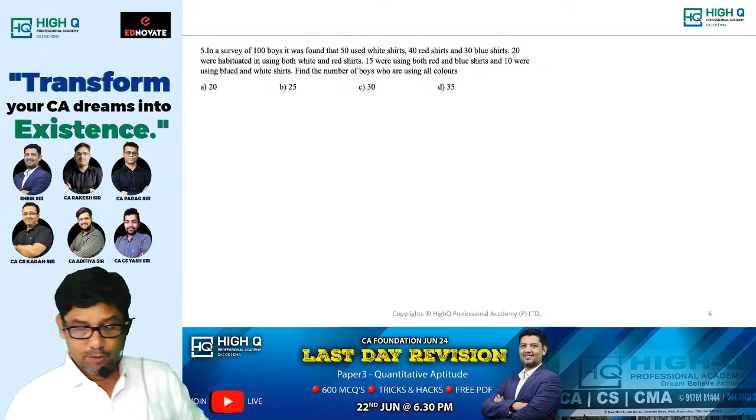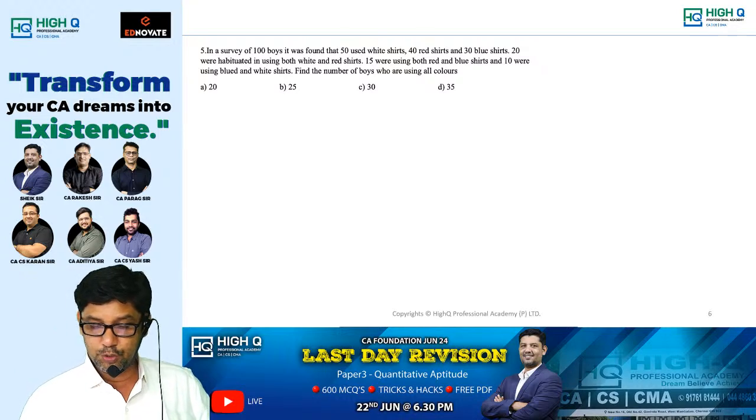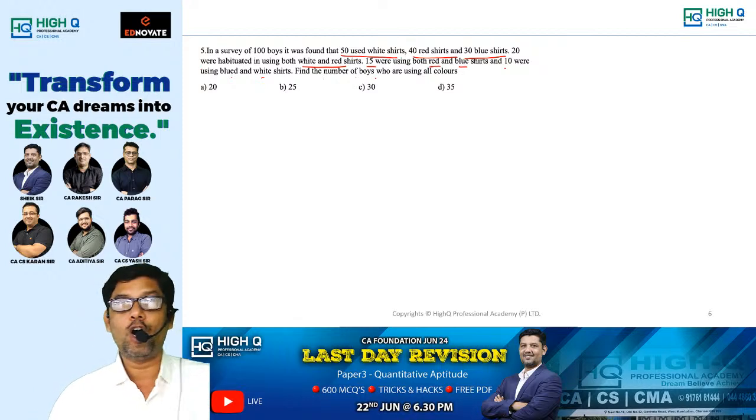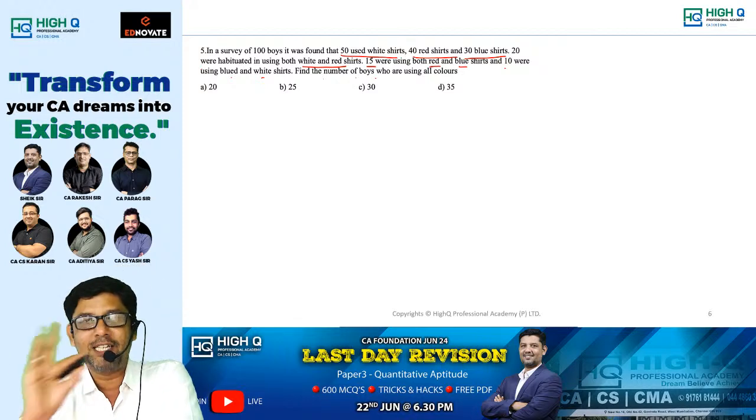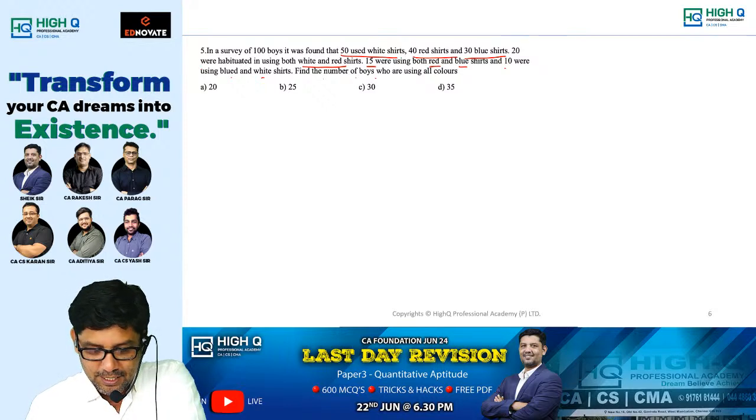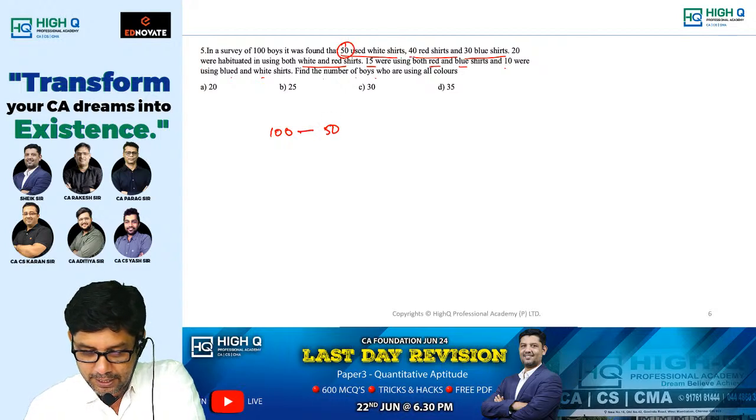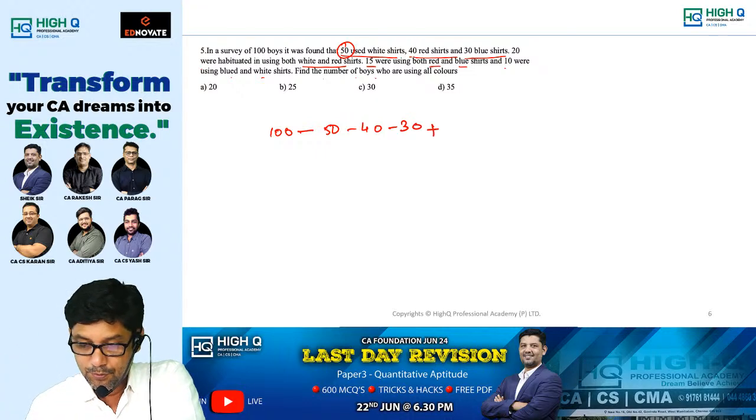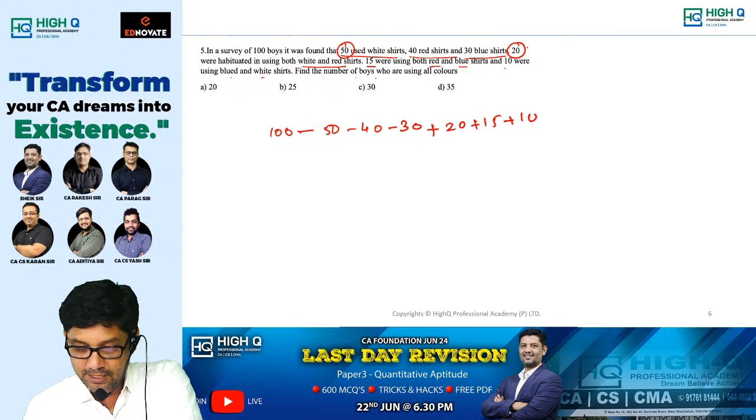Next. In a survey of 100 boys, it was found that 50 used white shirts, 40 red shirts, 30 blue shirts, 20 were using white and red, 15 red and blue, 10 blue and white. Find the number of boys who are using all colors. Very simple method. Simply do what I'm saying. Look at this, my dear. 100 minus 50 minus 40 minus 30 for the individual colors, plus the two-color overlaps: plus 20 plus 15 plus 10. This will be your answer.